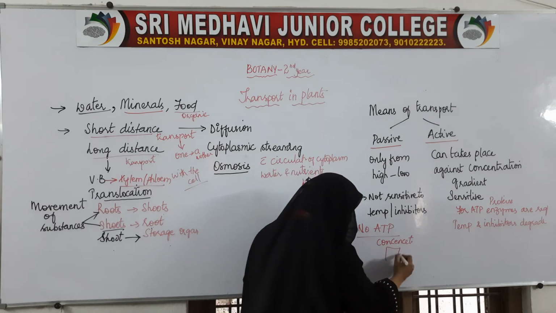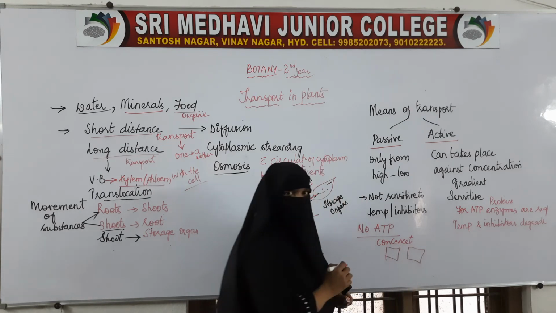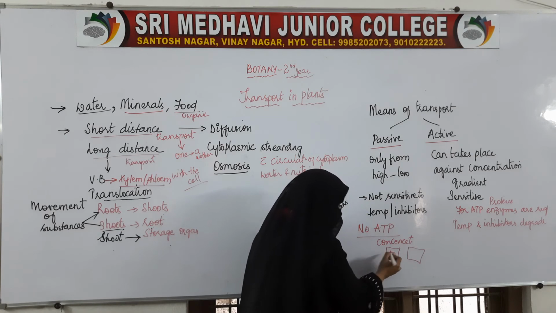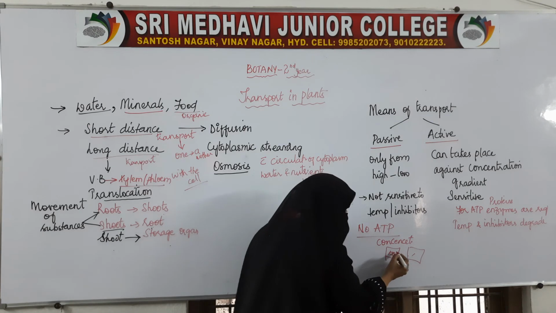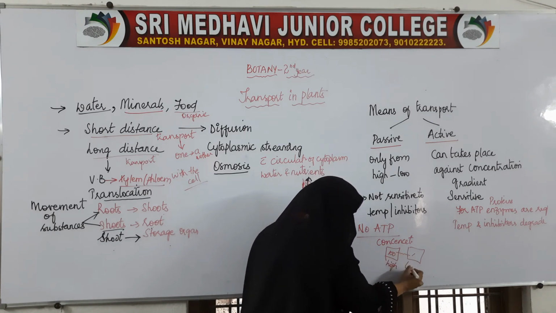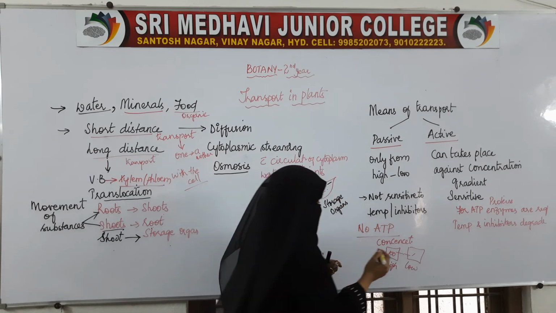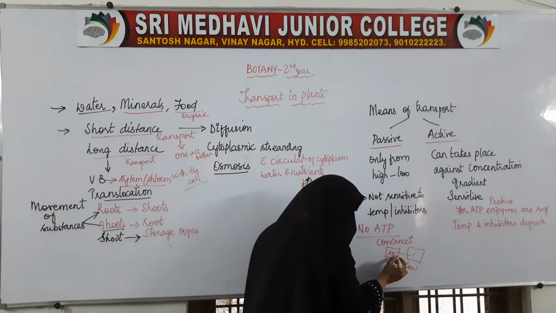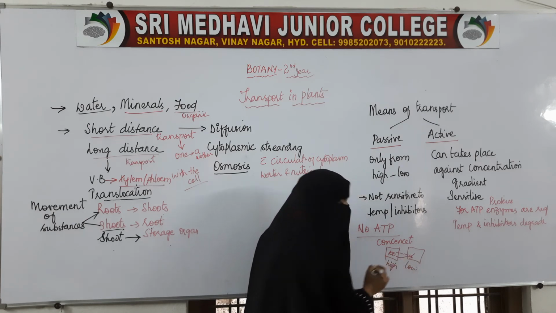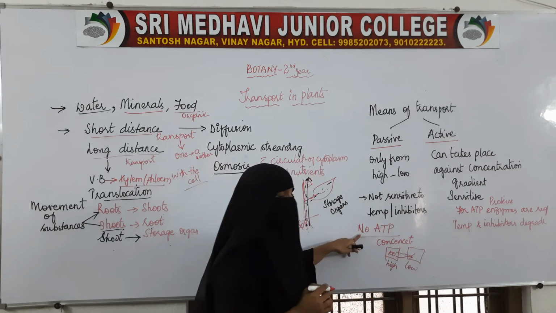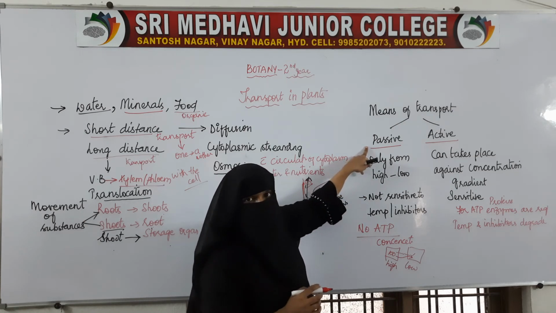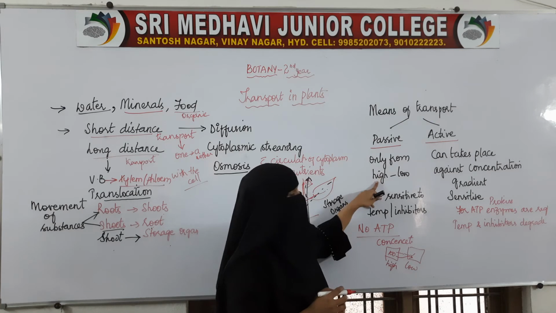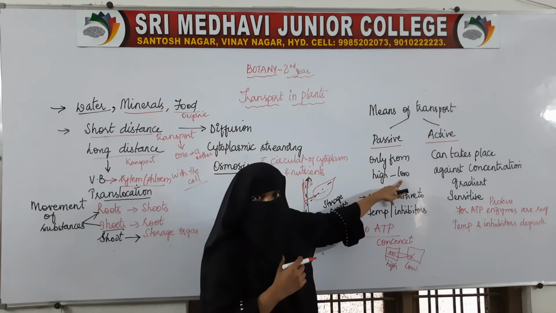For example, this is one cell, this is another cell. If the concentration of molecules is 100 here, and here no molecules are present, then slowly they will move from here to here. So this is high concentration and this is low concentration. The movement of molecules will take place from higher concentration to lower concentration without energy. So that is passive transport, only from higher concentration to lower concentration.